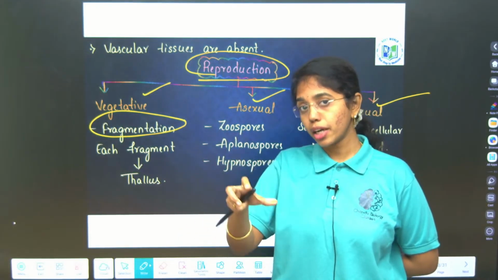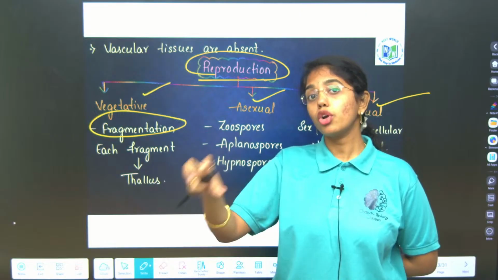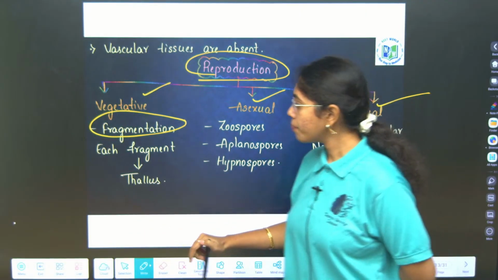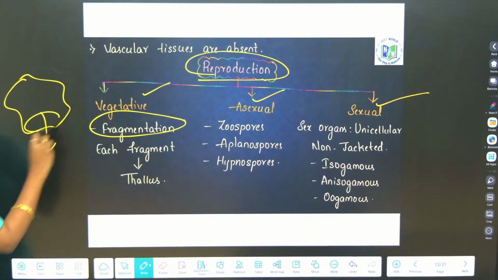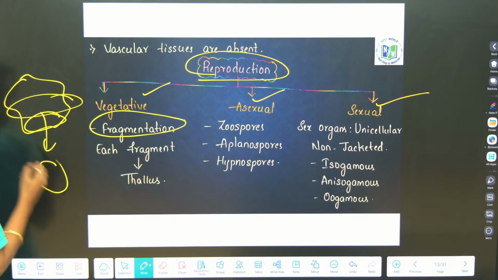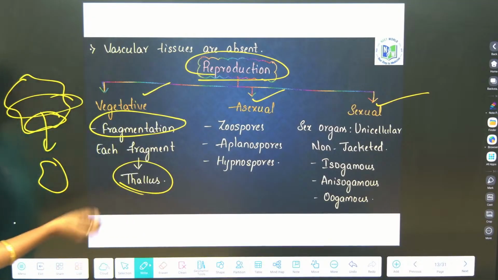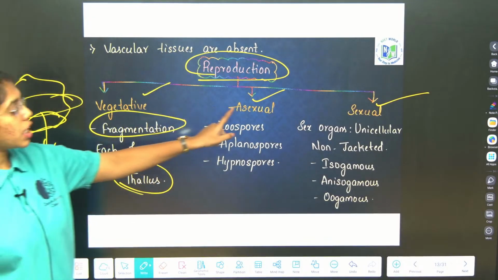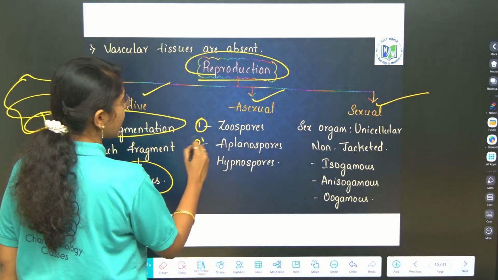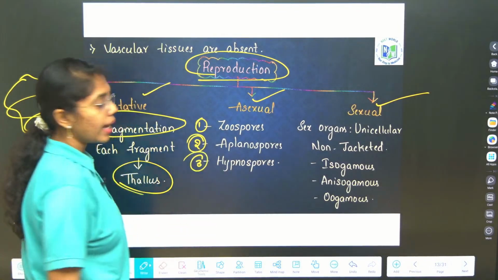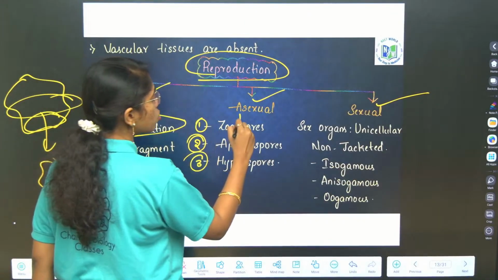which is fragmented from the parent thallus will grow into a daughter thallus. Each fragment from the parent thallus, when it is fragmented, grows into the daughter thallus and grows into a new algae. Next, asexual reproduction is by spores. First is zoospores, second aplanospores, third hypnospores. Amongst these, zoospores are motile.